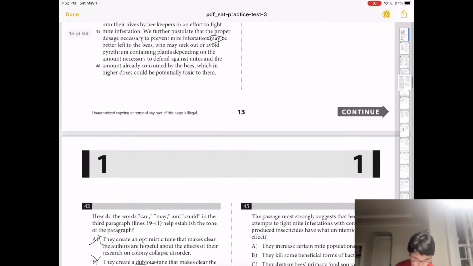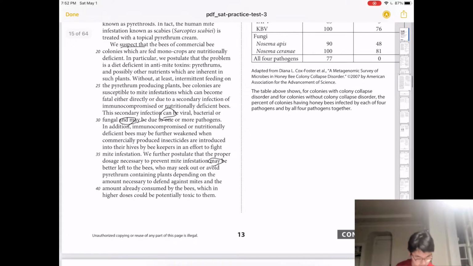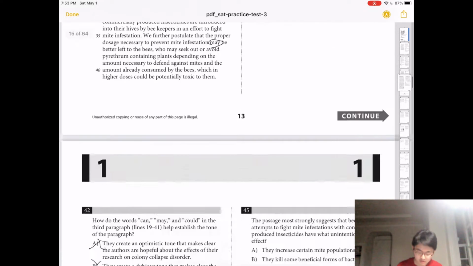And 24 to 28 is, without at least intermediate bee colonies are susceptible to mite infestations, which can become fatal either directly or due to secondary infection of immunocompromised or nutritionally deficient bees.